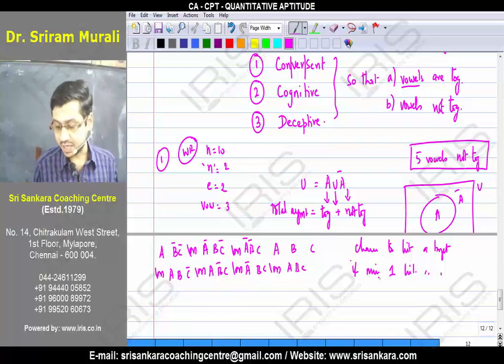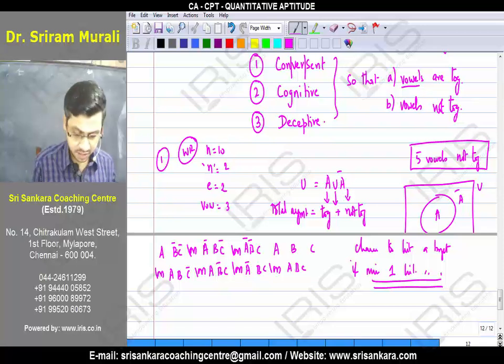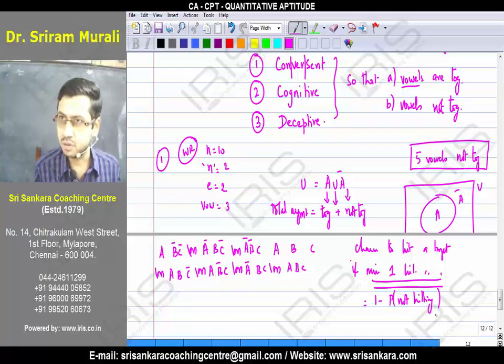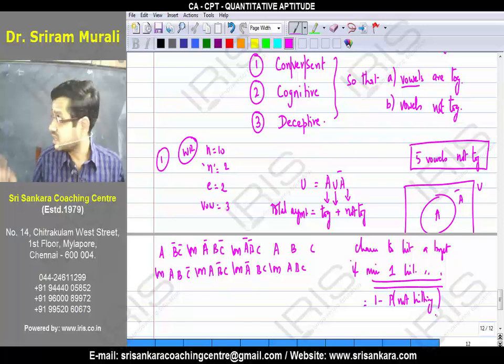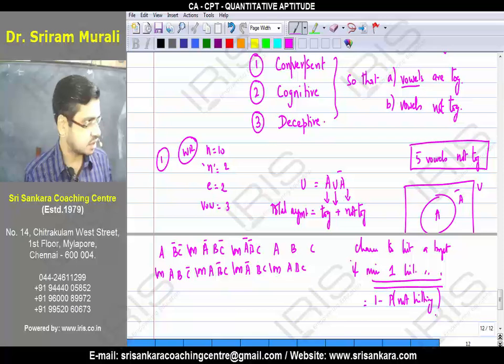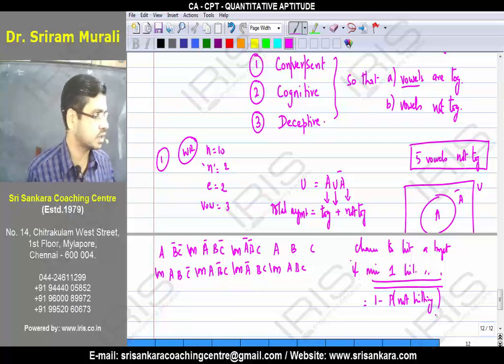Now in the question, what are they asking? Minimum 1 to hit, which would mean we have to do this many cases: 1, 2, 3, 4, 5, 6, 7. What do we do normally? This is equal to 1 minus the probability of not hitting a target. Do you remember this? In the same way we are going to address it. Whenever in the question they talk on not together, take the total arrangement and deduct together.